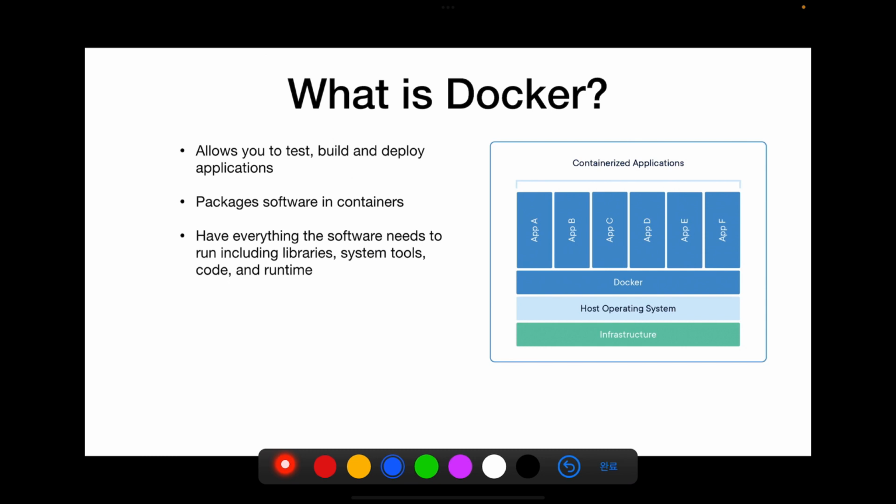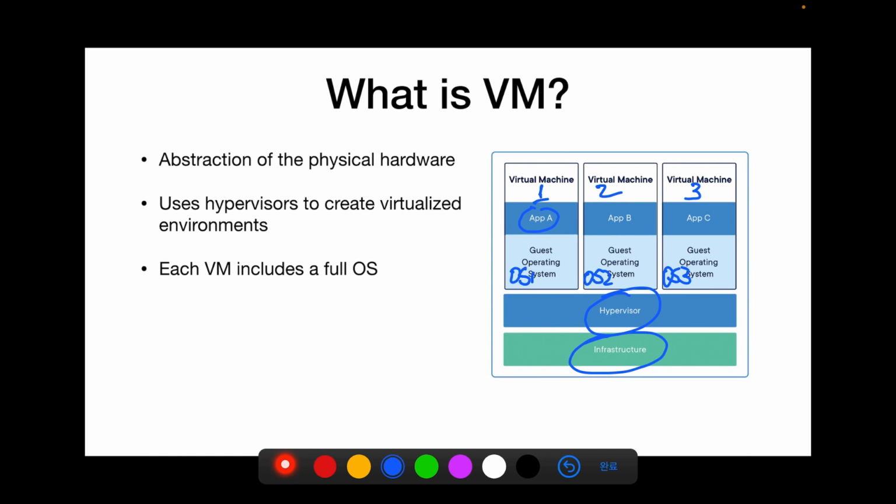Now, what is a virtual machine? A virtual machine is an abstraction of the physical hardware. It uses hypervisors to manage other virtual machines. And then each virtual machine includes its own operating system.